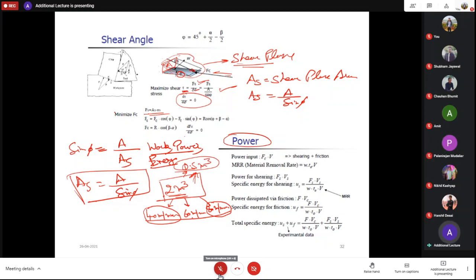Think carefully, sometimes you say power will be more in 80, sometimes you say power consumption will be less in 40. Take it easy, take 2 minutes time to think, because this is a practical course and I teach completely practically, right? My way of teaching is complete practical, so you will feel that you are in the lab itself. Don't worry, I'll assure this. Take 2 minutes and then let me know in which case power will be more and what will be the case in the case of energy.